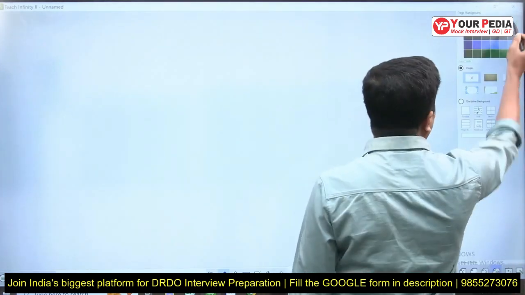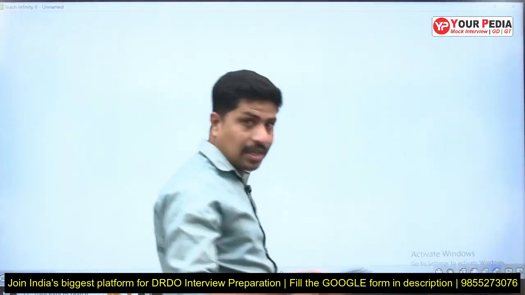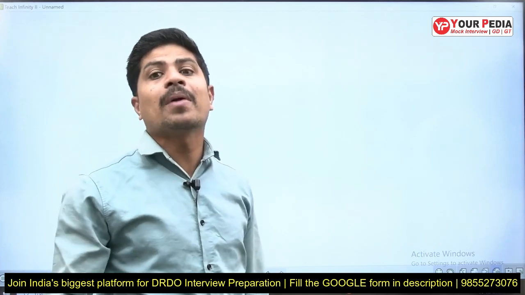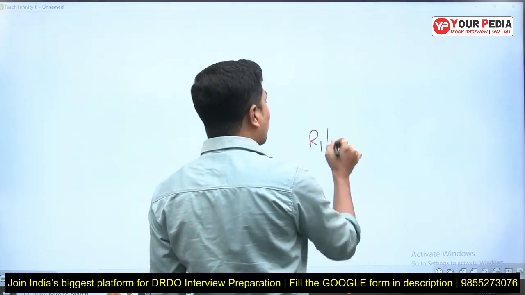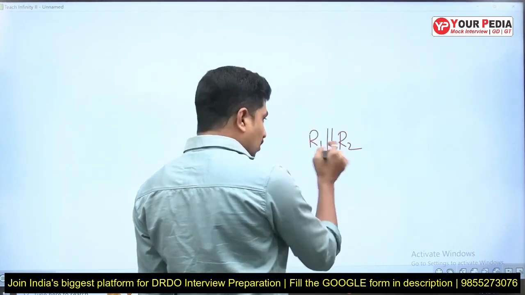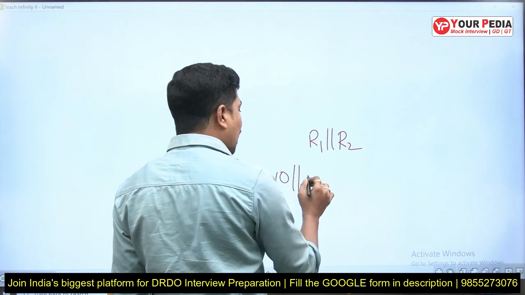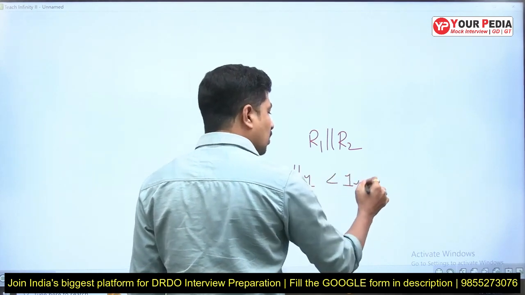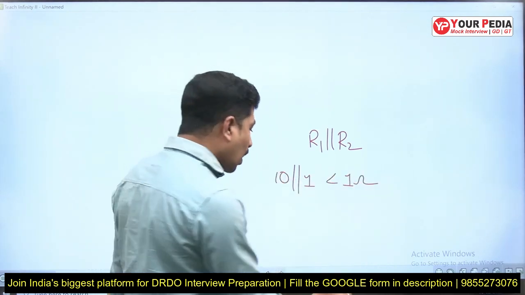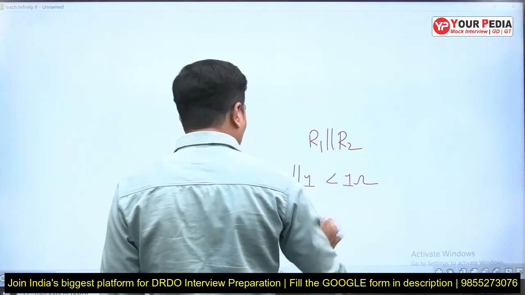If you have the fundamentals of electrical circuits, connect one resistance in parallel with the 1k ohm. Parallel will decrease the resistance. If I am taking two resistances R1 in parallel with R2, this value will be less than the least value of resistance. Suppose I am taking 10 ohms in parallel with 1 ohm, this will be less than 1 ohm. So what is a simple procedure here?